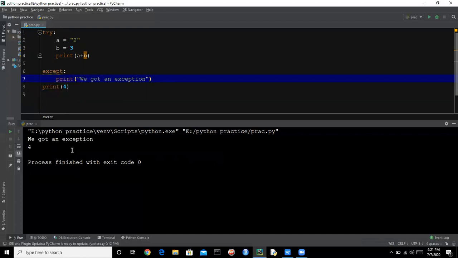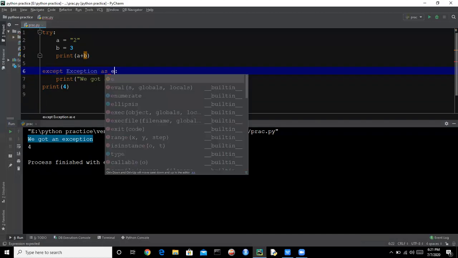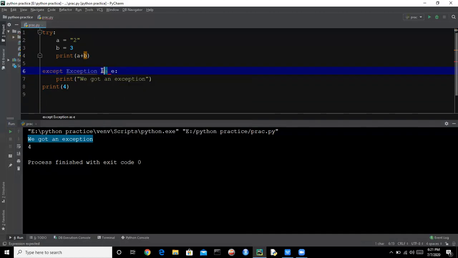So how can we know which type of exception this is? We write except Exception as E. Exception is a keyword, and as is an alias; we are renaming this exception because it is too lengthy to write, so we are writing just E. So we got an exception, and we need to write E here.